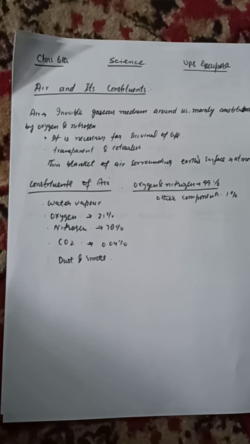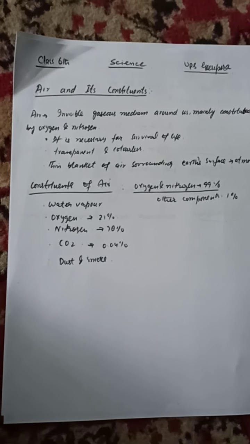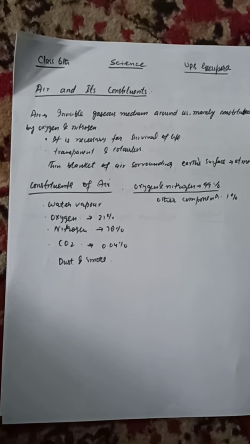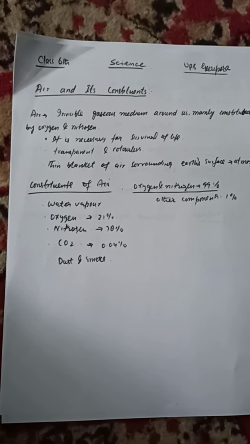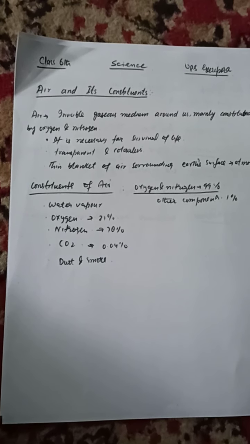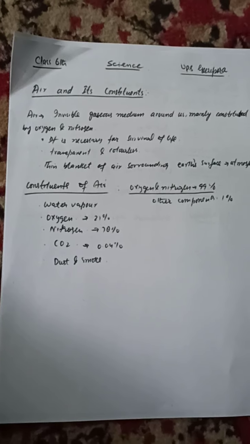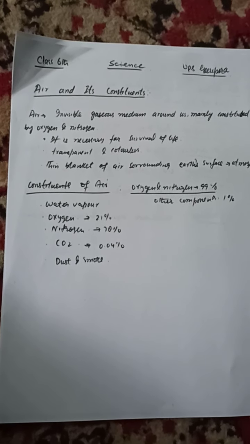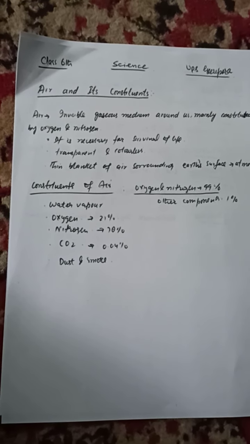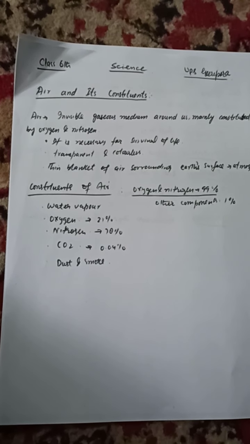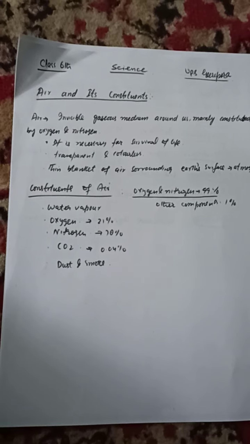Air contains water vapors, which help to maintain the water cycle. When air comes in contact with cold surfaces, it is these water vapors that condense into droplets of water. The amount of water vapors in the air varies from place to place and time to time. At a normal 30 degrees Celsius, for instance, air can contain water vapors of about 4%.